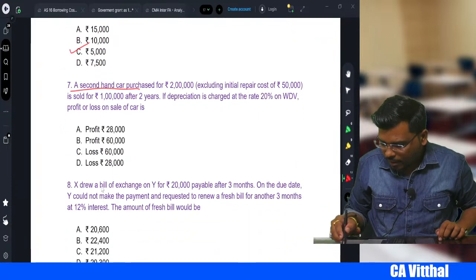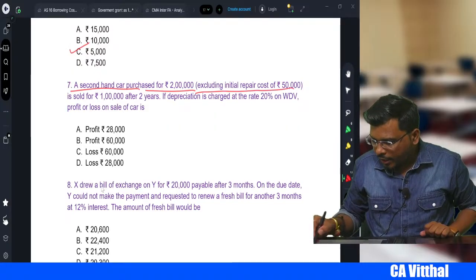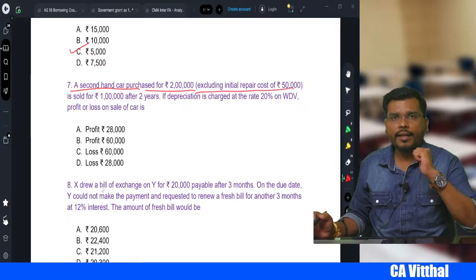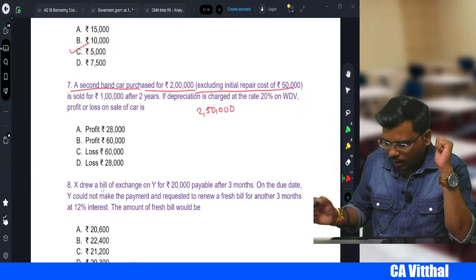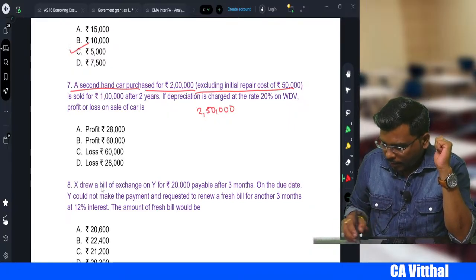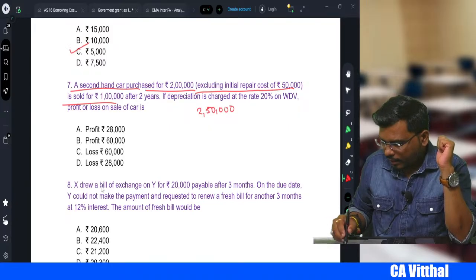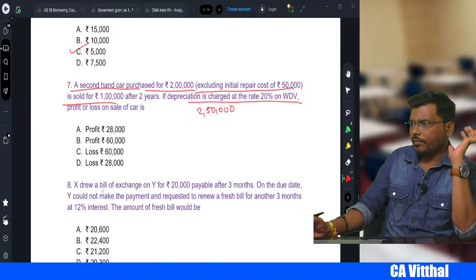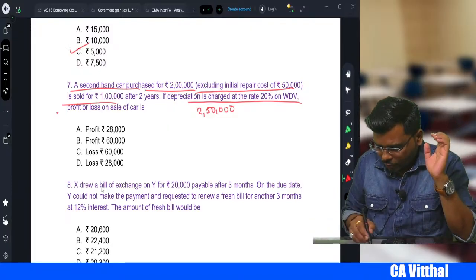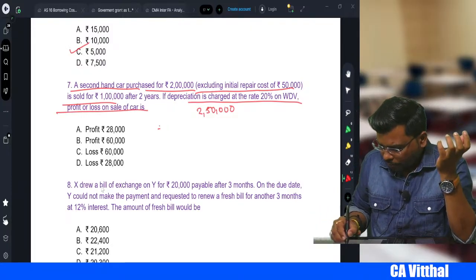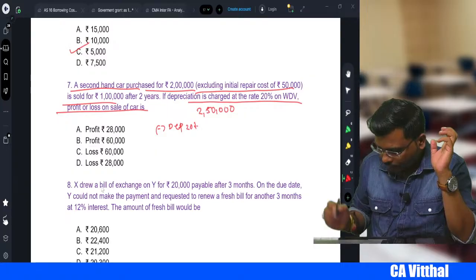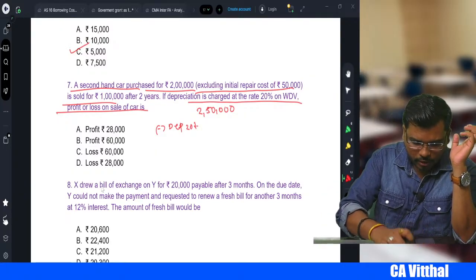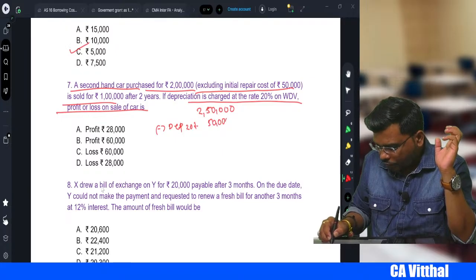A second-hand car purchased for 2 lakhs, excluding initial repair cost. The initial repair cost is a capital expenditure, so we should add it. So the total becomes how much, sir? 2,50,000 is the cost of the car. It's sold after 2 years for 1 lakh. Depreciation is charged at 20%, right? Now what we need to do, sir? They ask you the profit or loss on the car. Very simple. You deduct the depreciation. How much is the depreciation, sir? That is 20%. So 2,50,000 into 20% is equal to how much, sir? 50,000. So it becomes 2 lakhs.